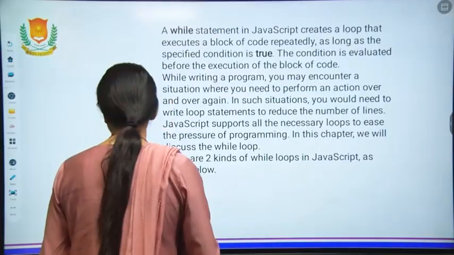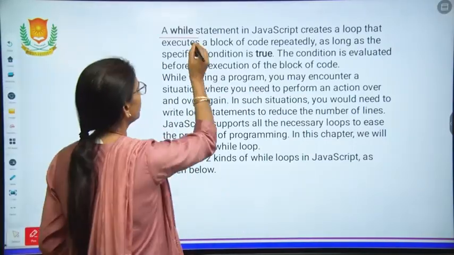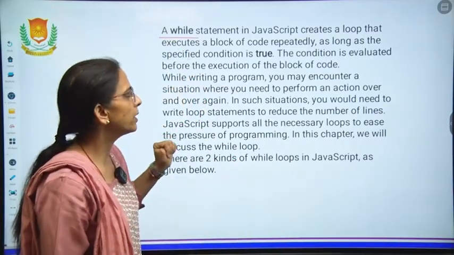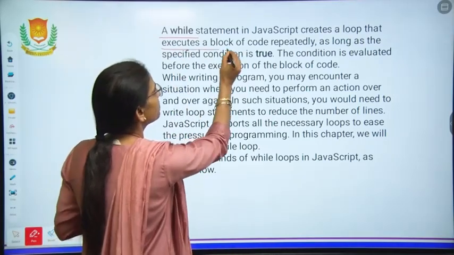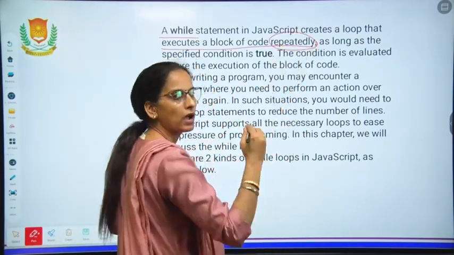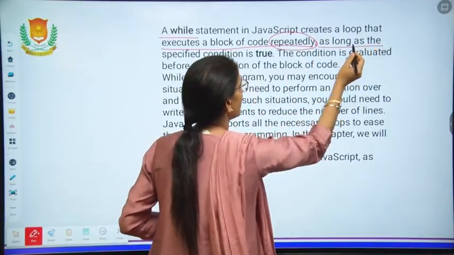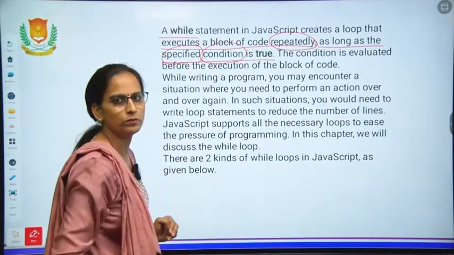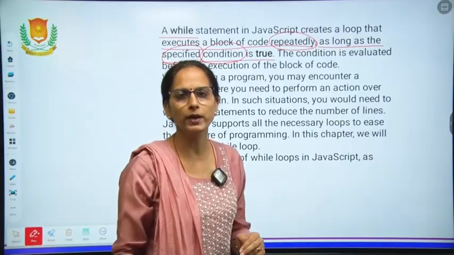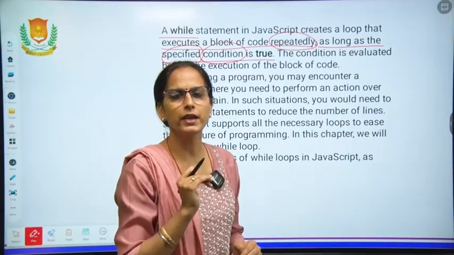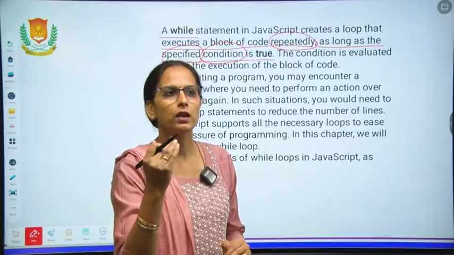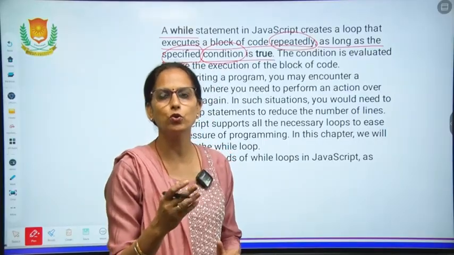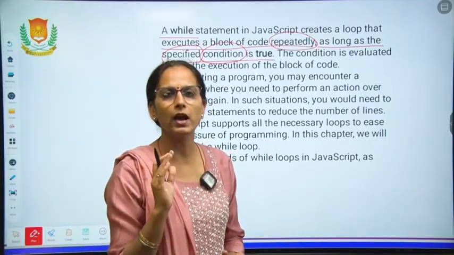Looping can be done with the help of the while statement. The while statement in JavaScript creates a loop that executes a block of code repeatedly, again and again, as long as the specified condition is true. Suppose: print 1 to 20, print something 10 times or 100 times, print all even numbers from 1 to 50, print all odd numbers between 1 to 20. So 20 and 50 are the termination conditions.